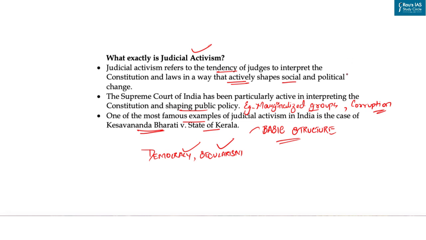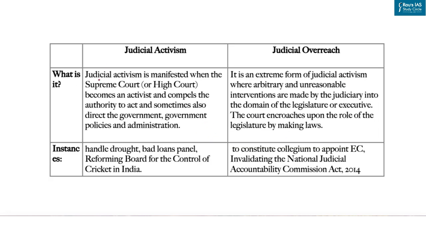So now let's discuss the difference between judicial activism and judicial overreach. Now the first is, what is judicial activism? It is manifested when the Supreme Court or the High Court becomes an activist and compels the authority to act, and sometimes also directs government policies and administration. While what is judicial overreach? It is an extreme form of judicial activism where arbitrary and unreasonable interventions are made by the judiciary into the domain of the legislature or executive. Here, the court encroaches upon the role of the legislature by making laws.